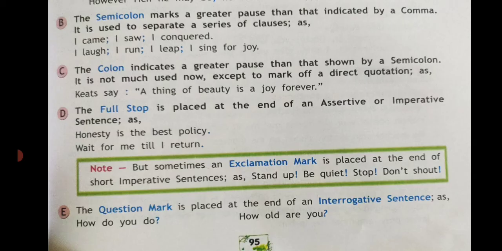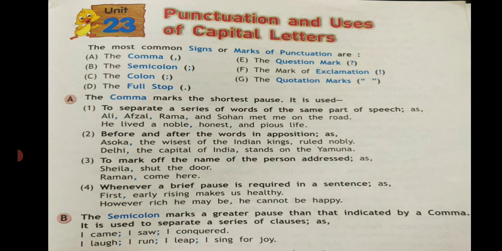I shall once more repeat to you the first thing. The comma is the shortest pause. It is used first to separate a series of words, second before and after the words in apposition, third to mark the name of the person addressed, fourth whenever a brief pause is required in a sentence.